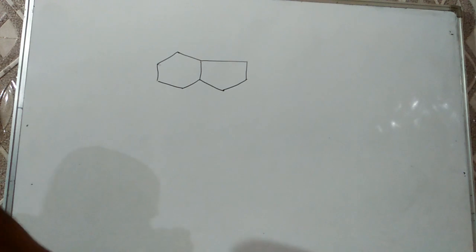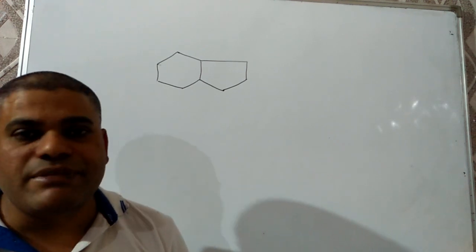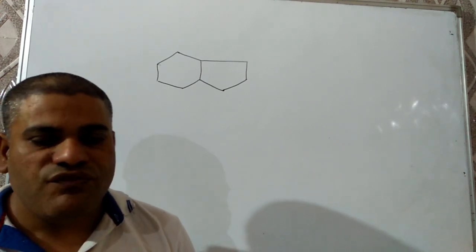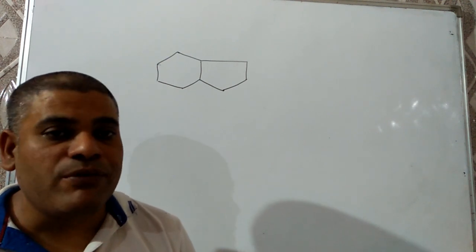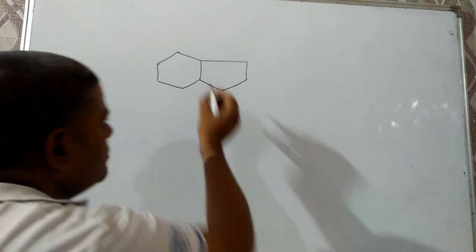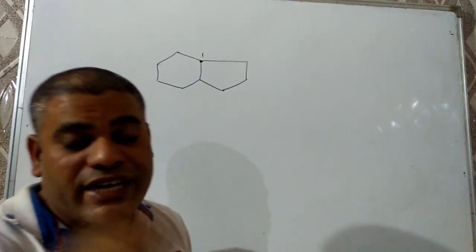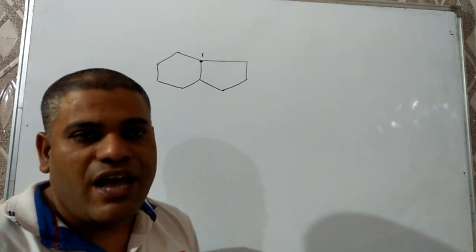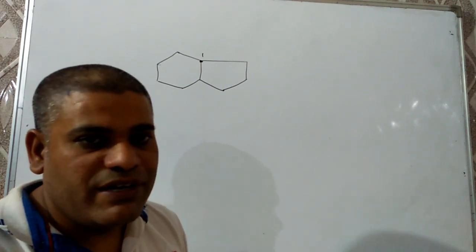Keep in mind, the common carbons are known as bridgehead atoms, and the chain after a bridgehead atom is known as a bridge. First of all, we have to start numbering from either of the bridgehead atoms. Let's suppose I am starting from here, and first we have to go through the longest bridge, then the smallest bridge. I am repeating, first we go through the longest bridge, then the smallest bridge.